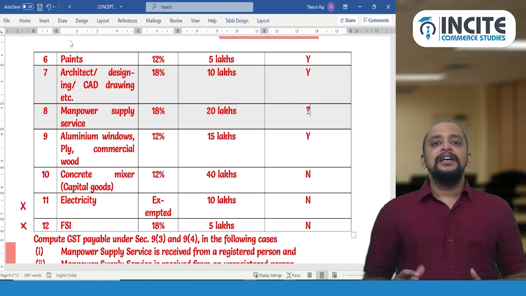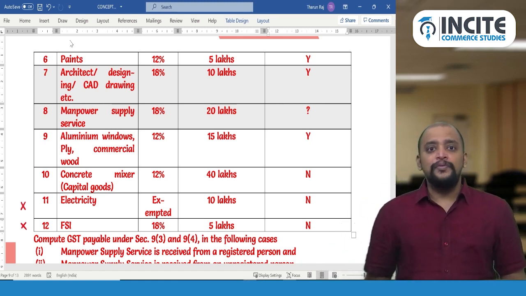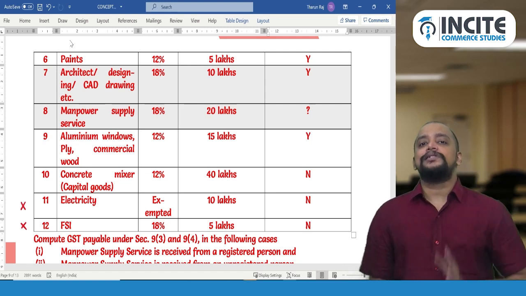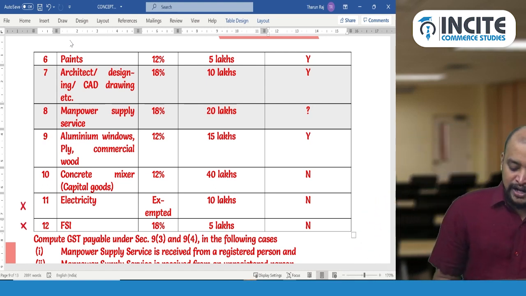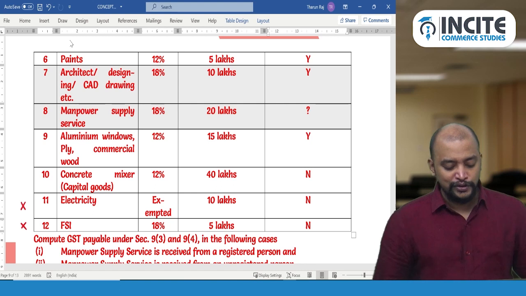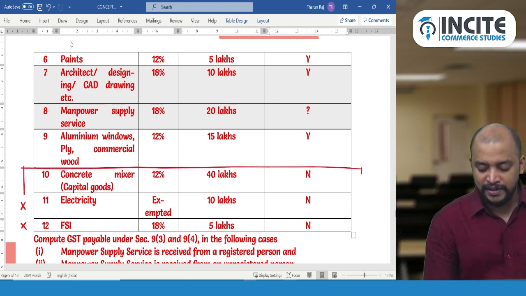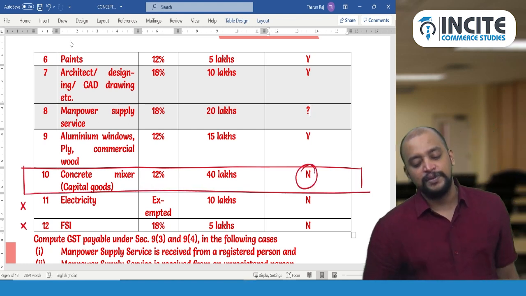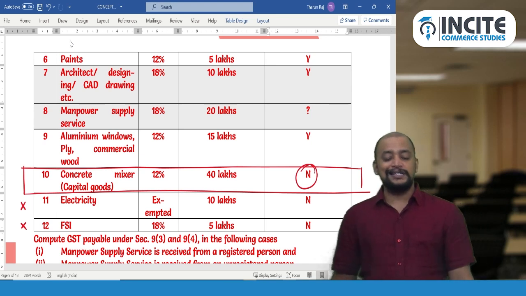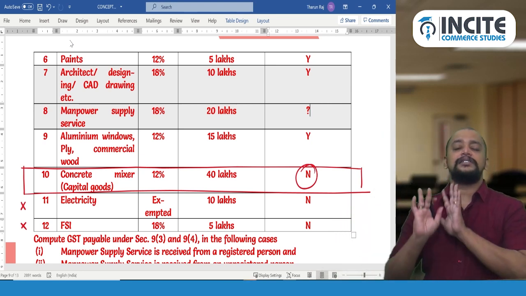Then you look at the remaining inward supplies. If capital goods are there, yes, capital goods are there. With respect to these capital goods, what do you need to do? Check whether it is from a registered person or an unregistered person. It is from an unregistered person. Therefore you need to pay GST under RCM on capital goods. That is step number 1.